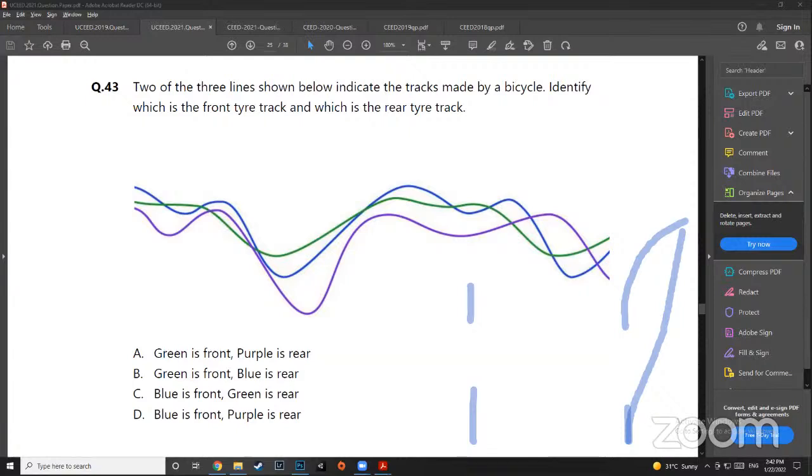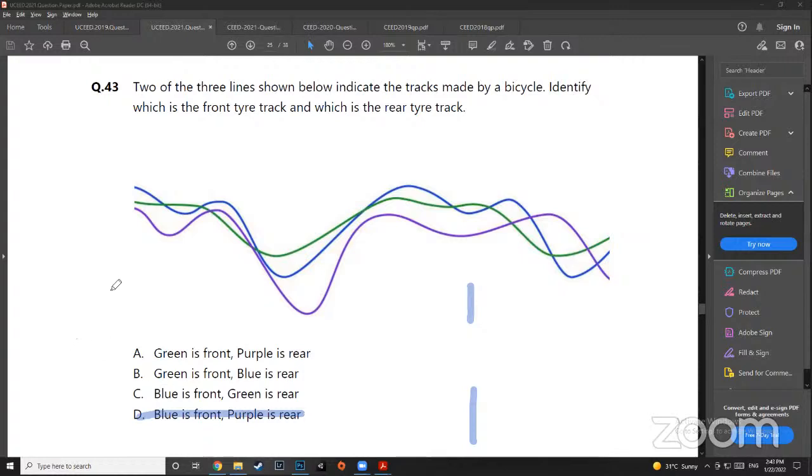Yes. So that means the back tire would be the one that is going a little straighter, and the front tire would be the one that is going all haywire. Okay. And for that, we'll need to figure out: if the front tire turns suddenly like this, will the back tire come till here? Or if the front tire turned, will the back tire go like this and then turn? So blue and purple, in any option where blue and purple are there, is probably the wrong option, right? I might be wrong, but you guys can correct me.